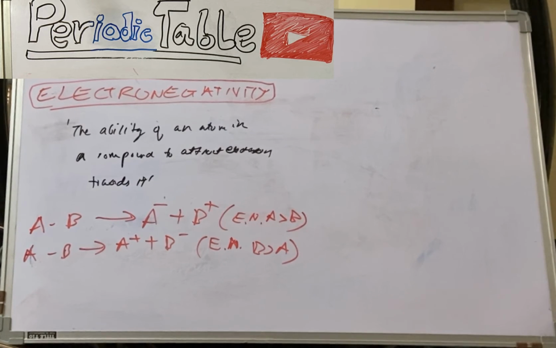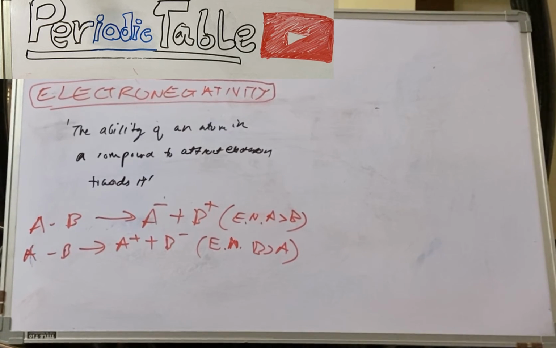Now there is no unit of electronegativity because it's a relative value. Before, a scientist, I forgot the name, but I read it somewhere, compared the electronegativity of hydrogen to every element, and he formed his own table which had the electronegativity of fluorine the highest and cesium the lowest. Now there are a few more scientists who found some ways to calculate the electronegativity.